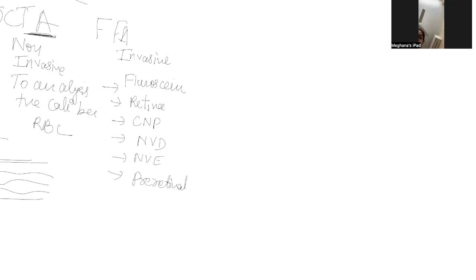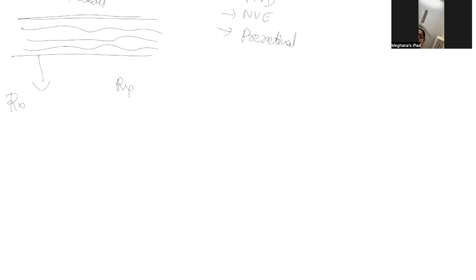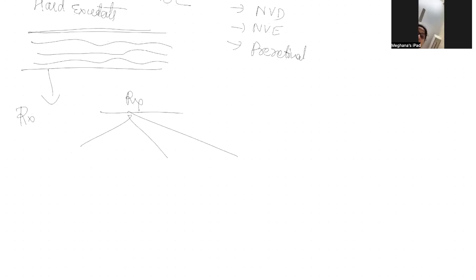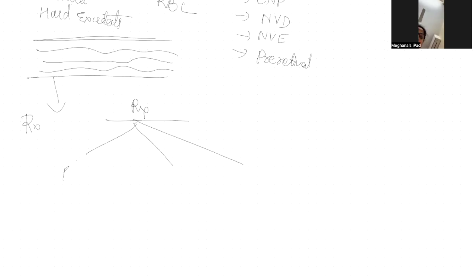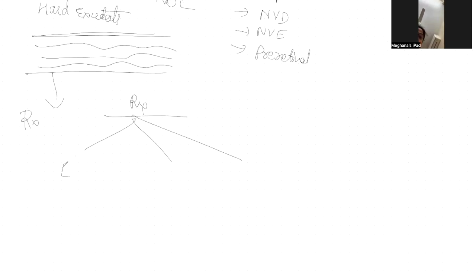So what are the treatment options? The treatment is usually divided into lasers, surgery, and anti-VEGF. How do you know what patient is undergoing what?